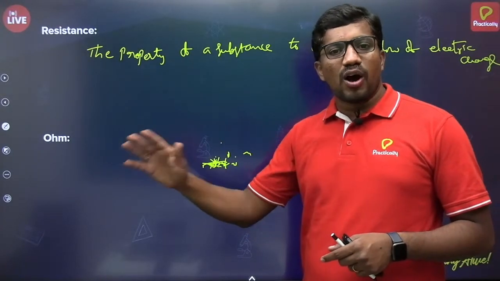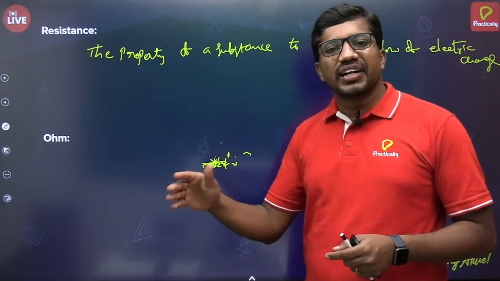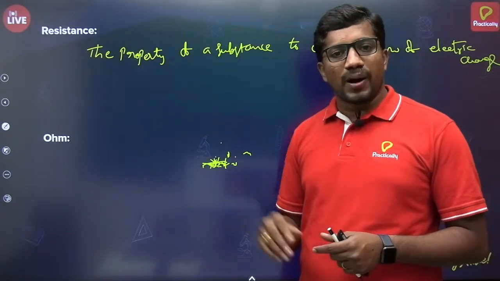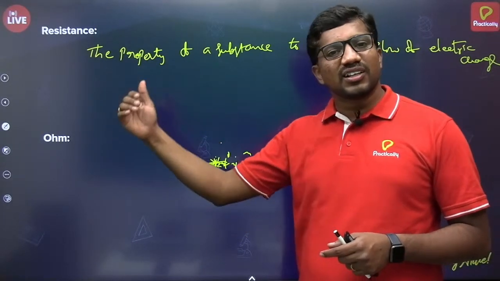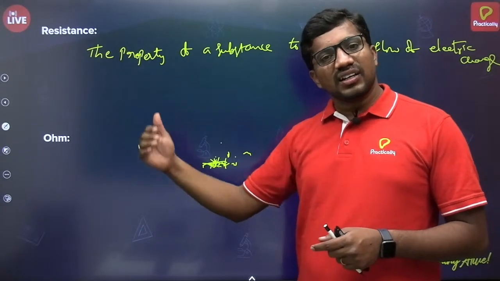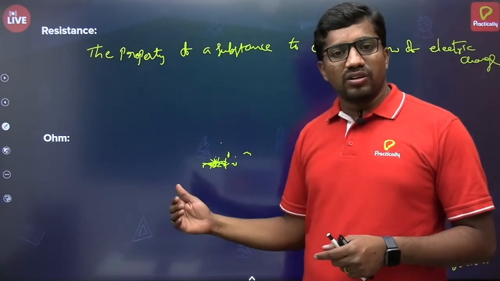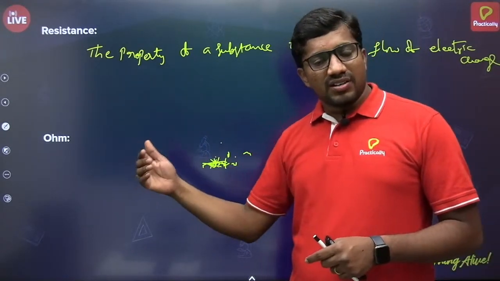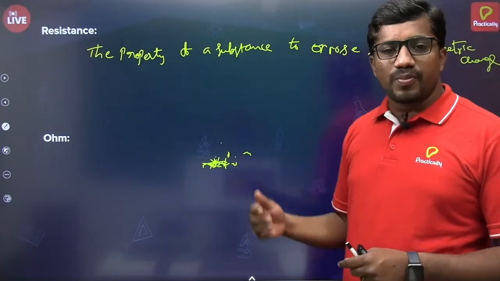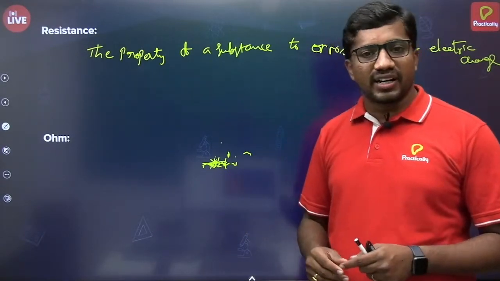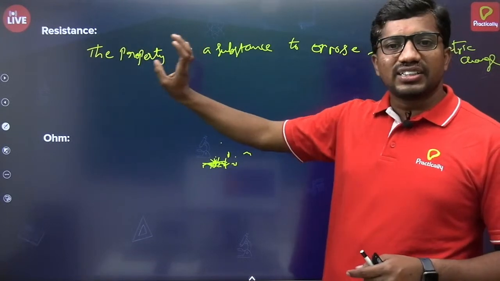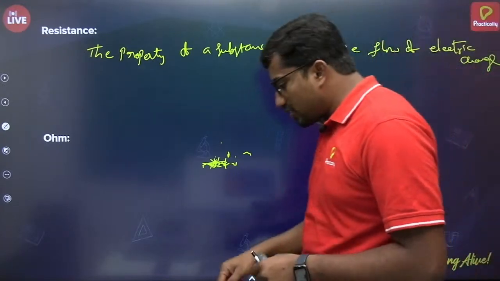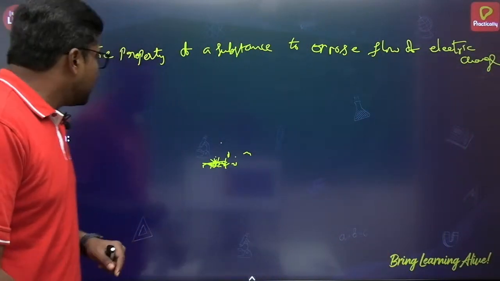Conductors allow the flow of electric charge. Insulators do not allow the flow of electric charge through them. Semiconductors allow it partially. Examples: conductors, all the metals; insulators, rubber, plastic, dry wood, jute stick, etc.; semiconductors, silicon, germanium, etc. So resistance is the property of a substance that can oppose the flow of electric charge through it. Very important.